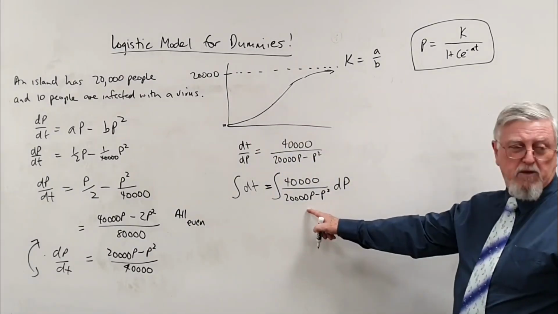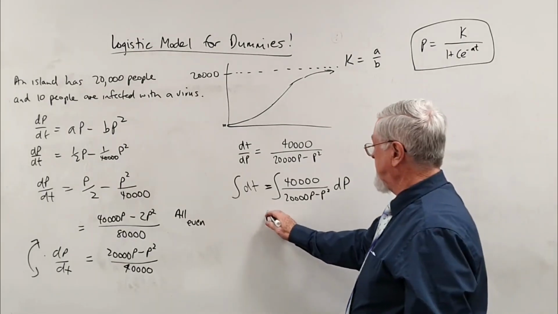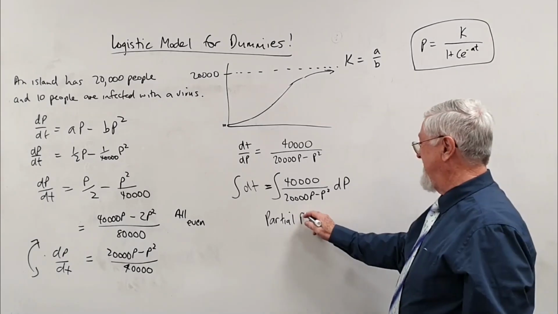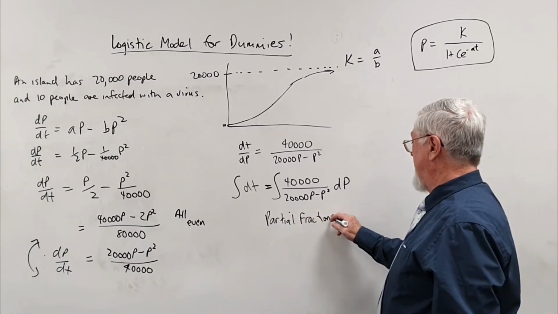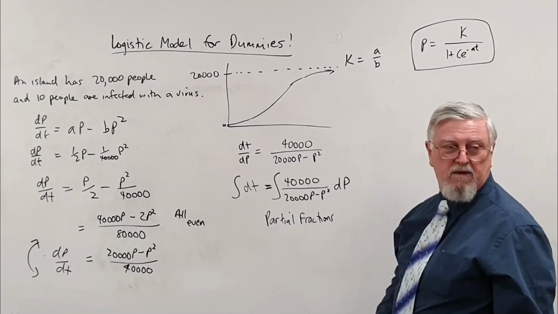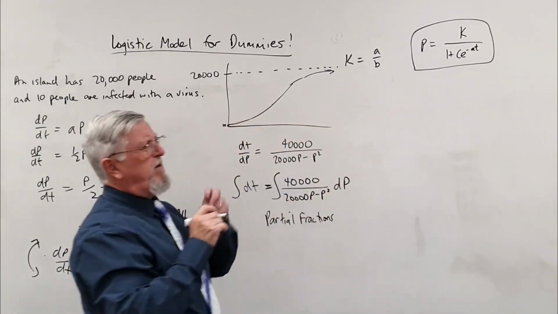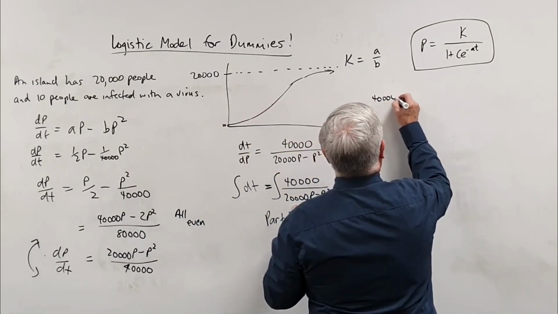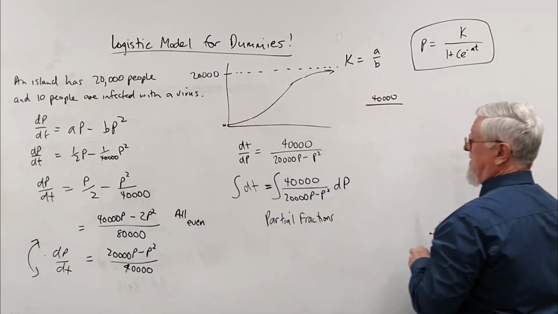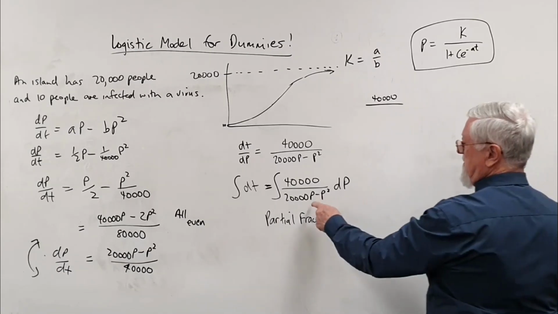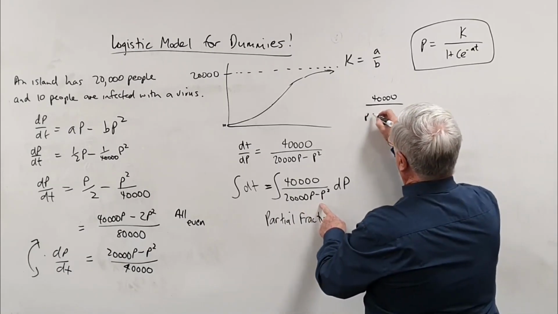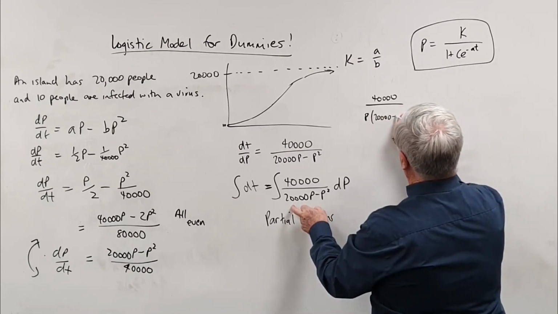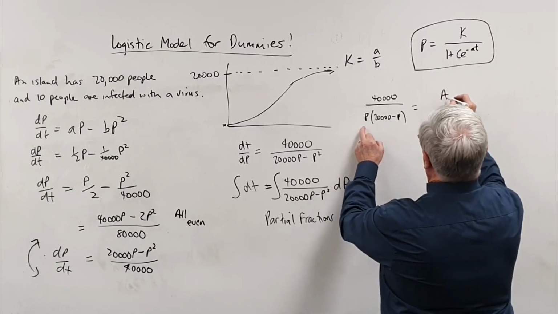Okay, next. What's that going to be called? Partial fractions. The other day I was nagging you about partial fractions, knowing that this was coming. People have so many ways, I'm going to do it my way. Oh, it's not my way, everyone else does it this way as well. So what do we got there? Common factor of p outside of 20,000 minus p, and we want to break that into A over p.